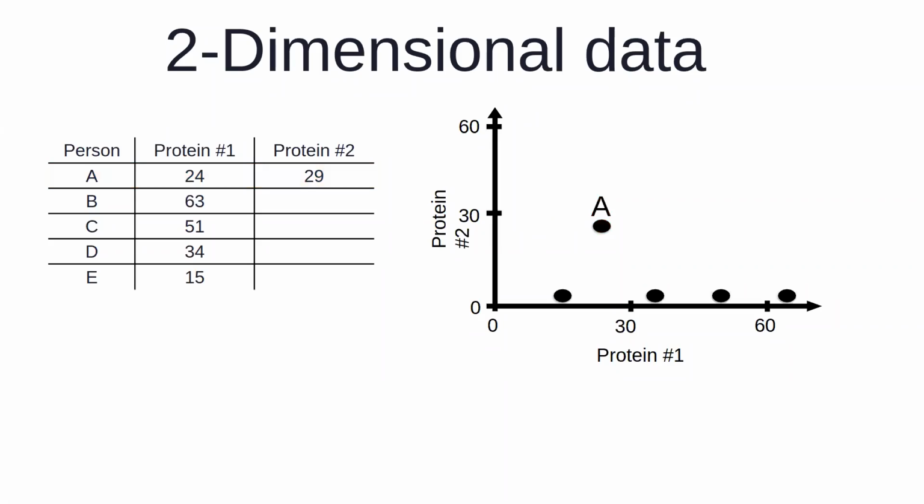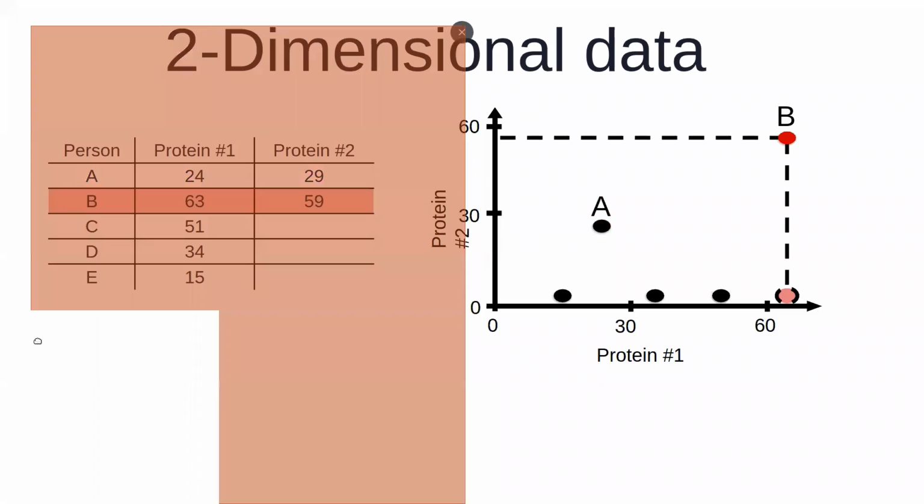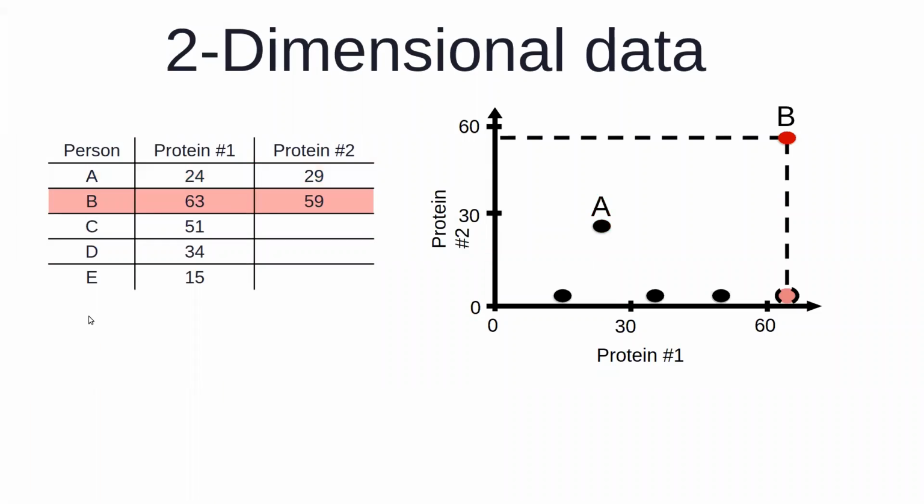All of this is the basic mathematics that you would have done in high school, but still I am repeating this here so that the concepts become a bit more clear. So if I have information, even about the second protein for the person B, then that person will move from say here to here.